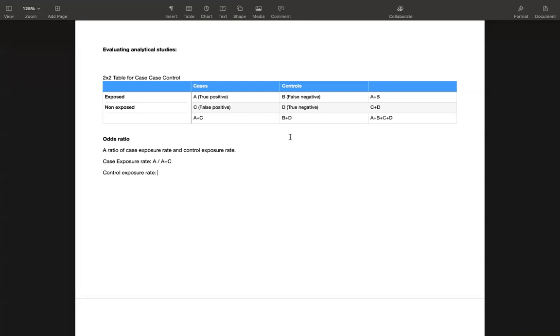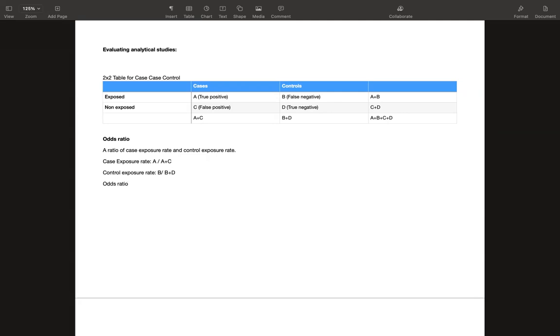B plus D. And how many of those are exposed in the control group? B. So it would be B by B plus D. Any issues up till now? Odds ratio is the ratio of these two things.